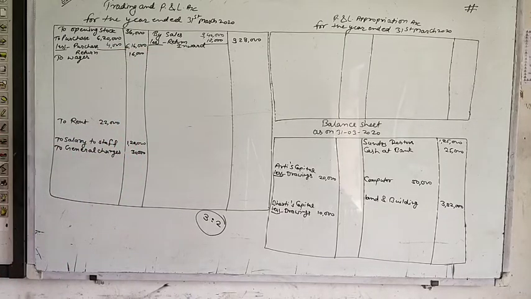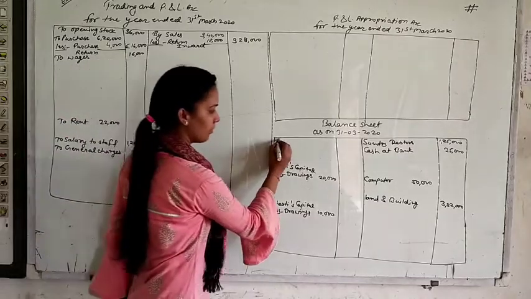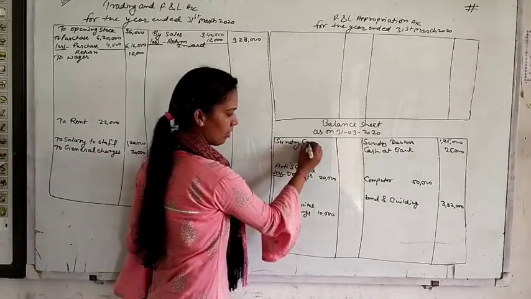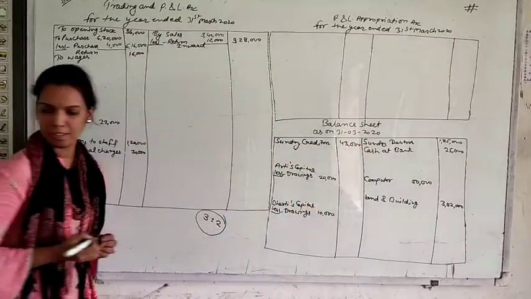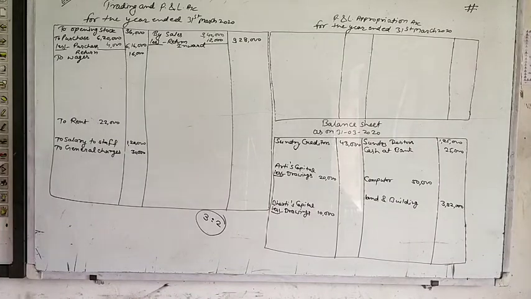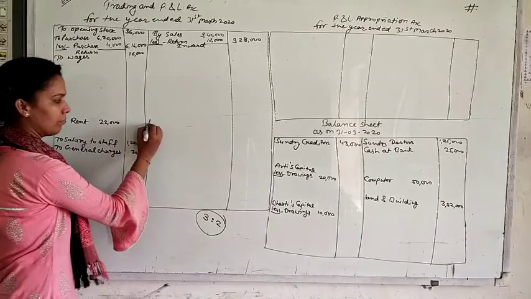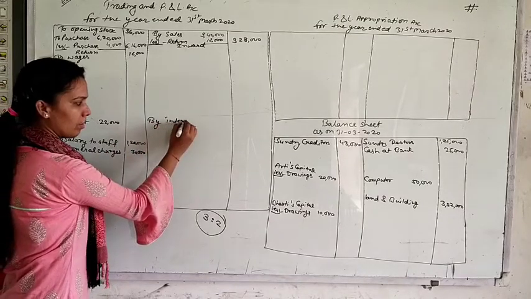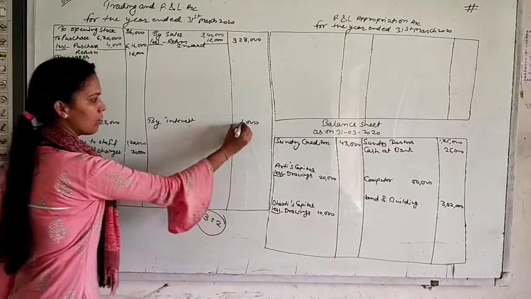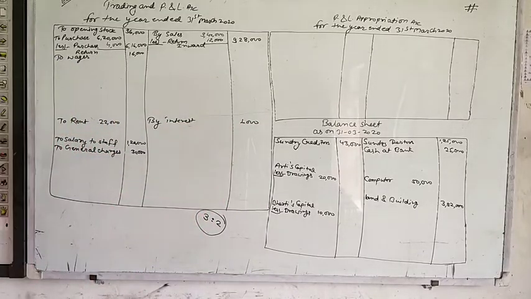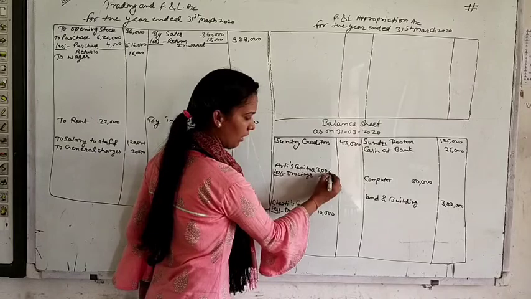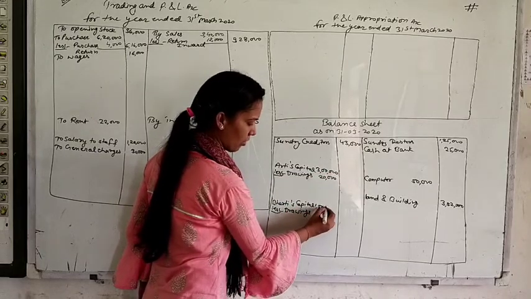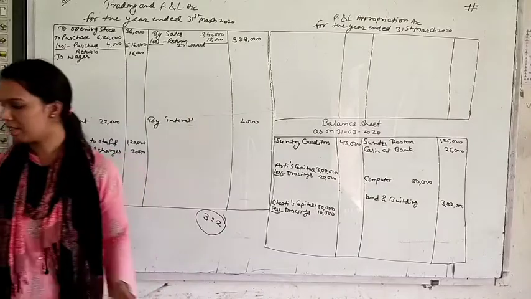Sundry creditors, these are your liabilities, 43,000. Sundry creditors 43,000. These are your liabilities. Interest is written in the credit balances. It means this is income, 1,000 rupees. By interest 1,000. Aarti's capital and Bharti's capital, 3 lakh and 1,50,000. We have written here already 3 lakh and 1,50,000. These are the capitals of both partners.